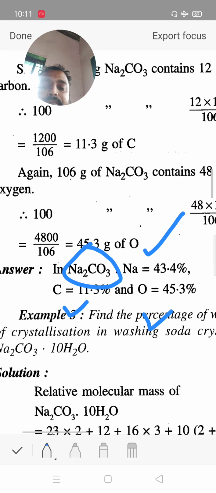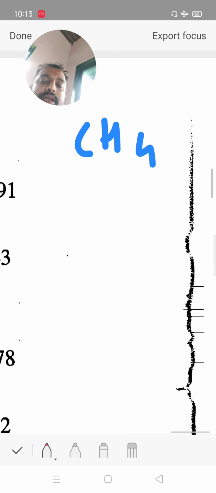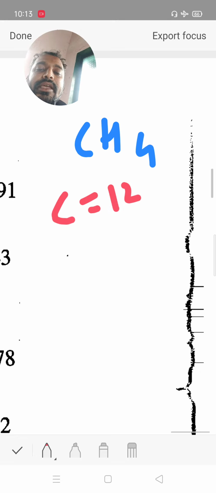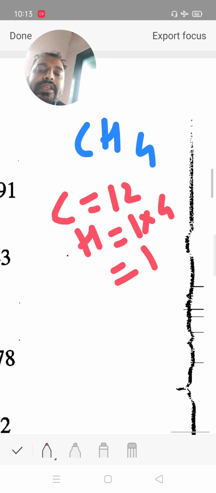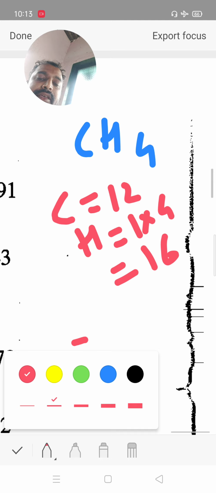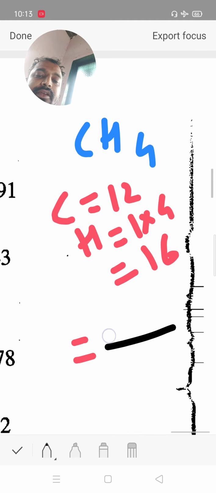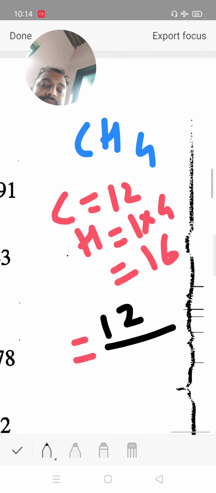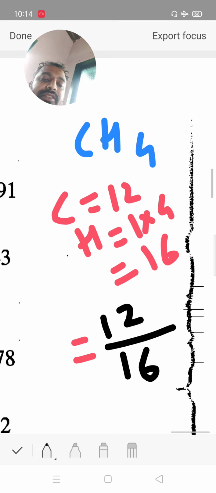Now second example. In CH4 we calculate the percentage of carbon and percentage of hydrogen. Carbon 12, hydrogen 1 into 4, total molecular weight is 16. Only one carbon means 12 upon 16 into 100.